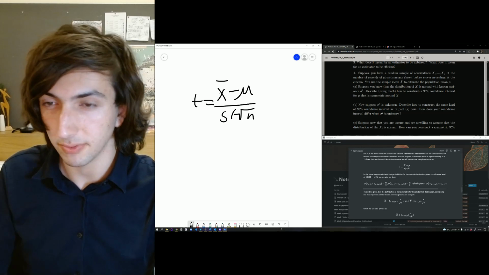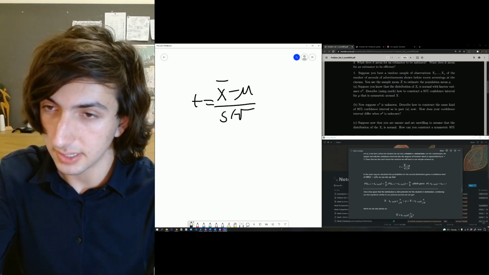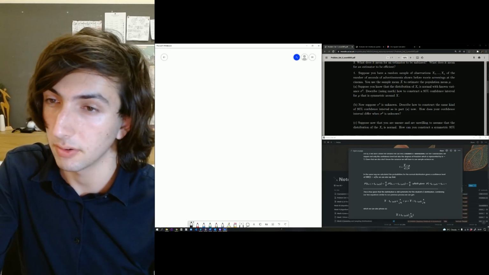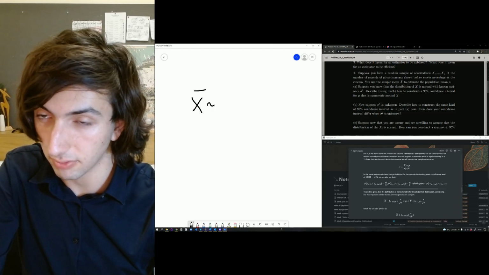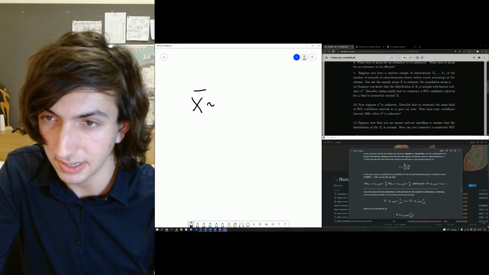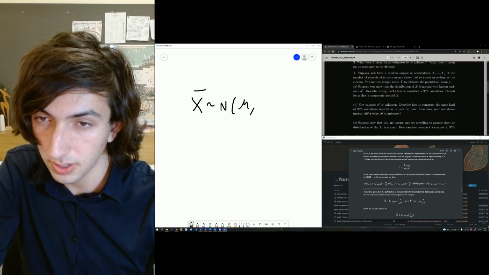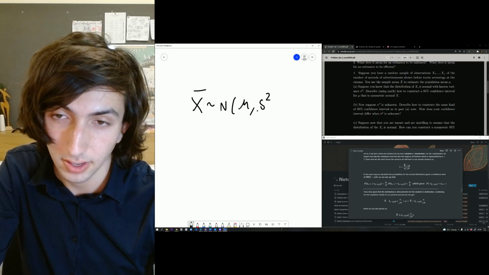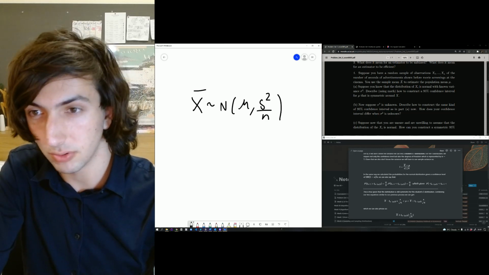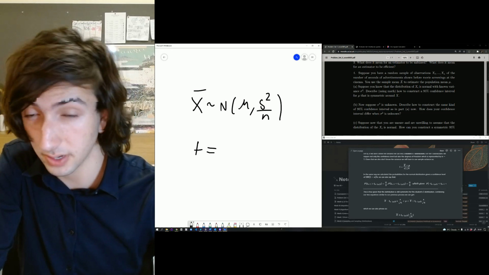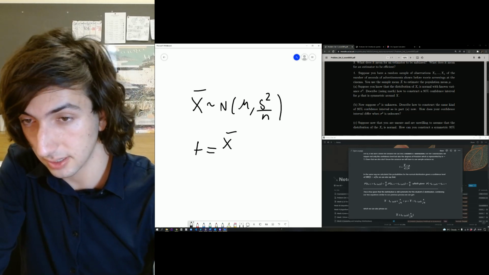It roughly follows a t-distribution of means, which is mu and then s squared over n. So because it's Student's t-distribution, we're going to use t.